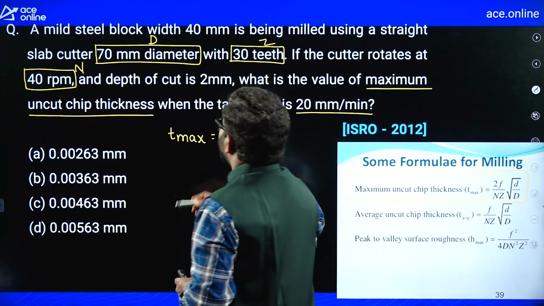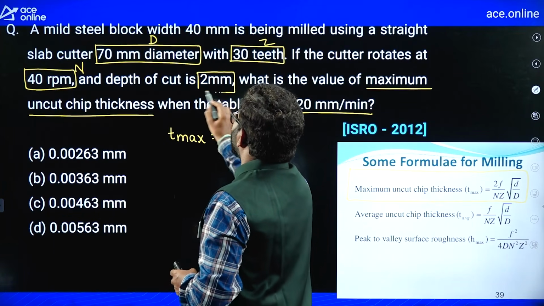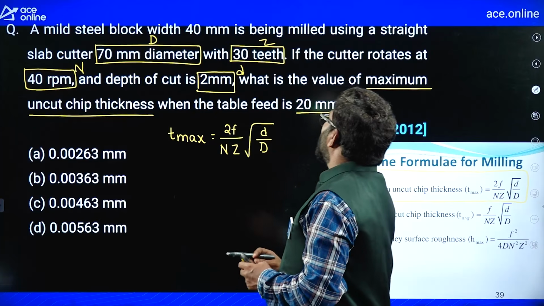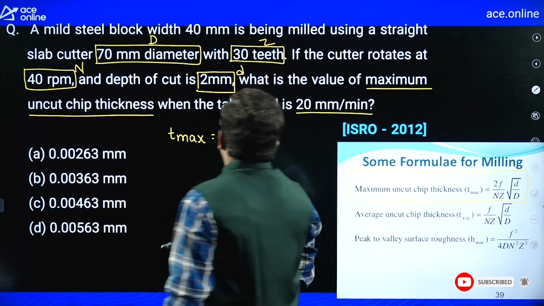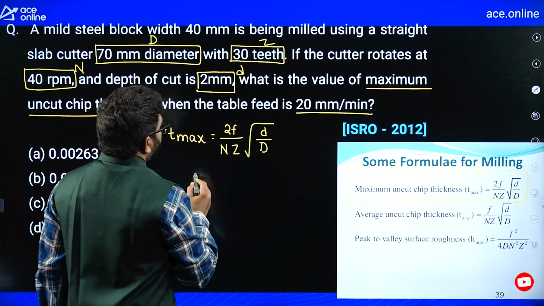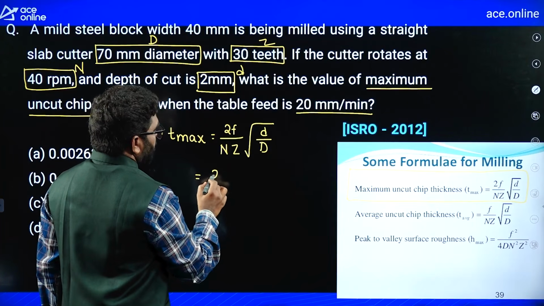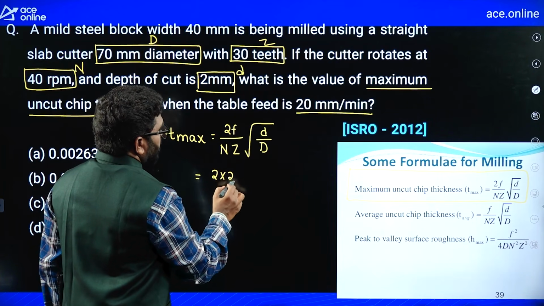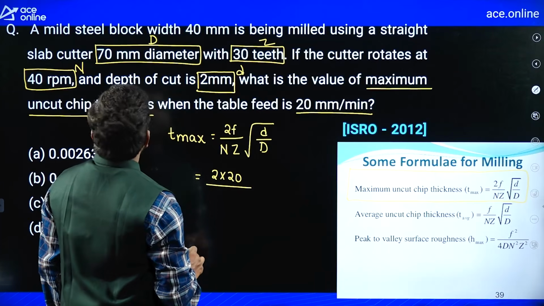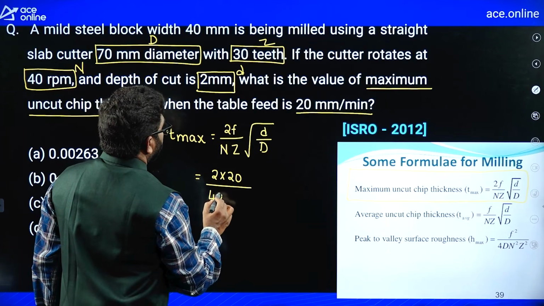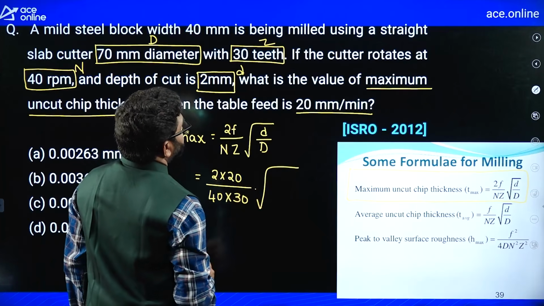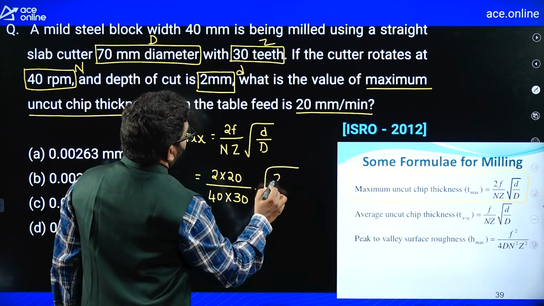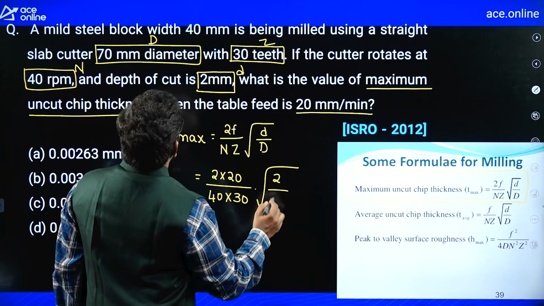The depth of cut is given as 2 mm, that is small d. What is the value of maximum uncut chip thickness with a feed of 20 mm per minute? Now we can see 2 into feed, given as 20 mm per minute, by speed, given as 40 rpm, teeth 30, under root, depth of cut is 2, diameter is 70.